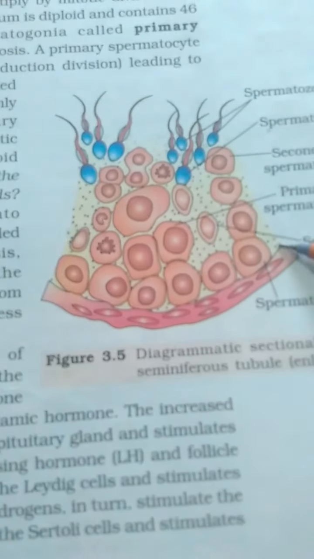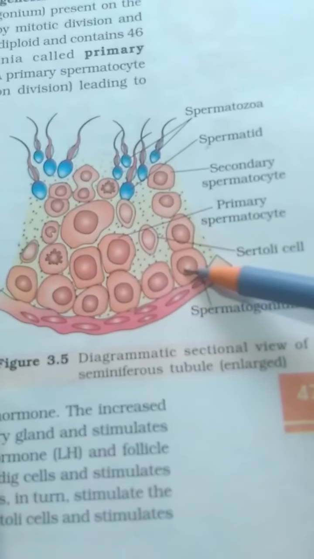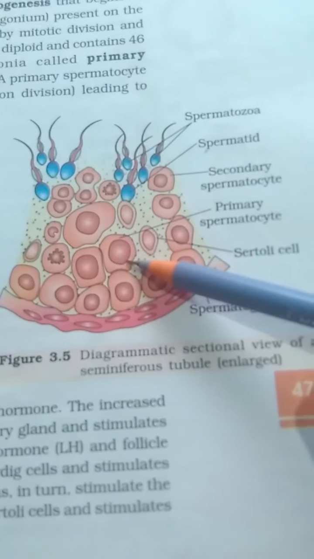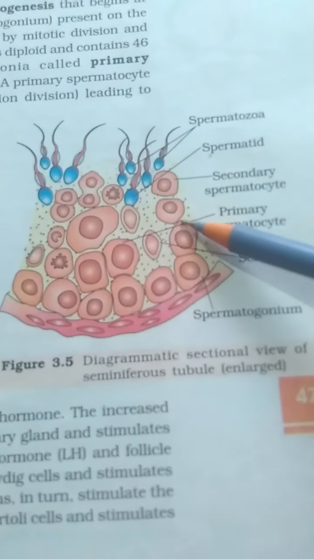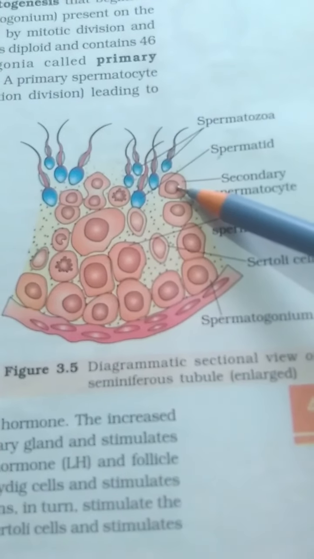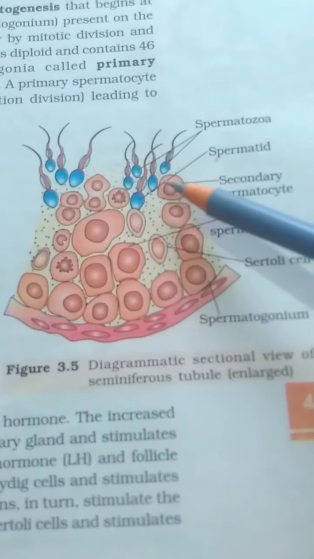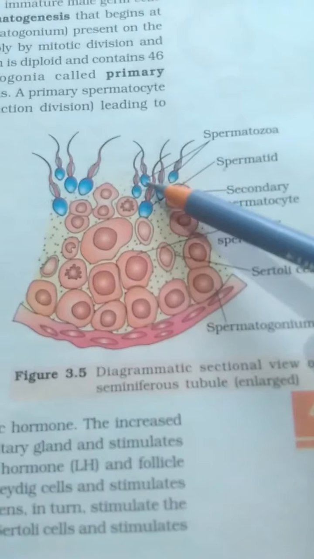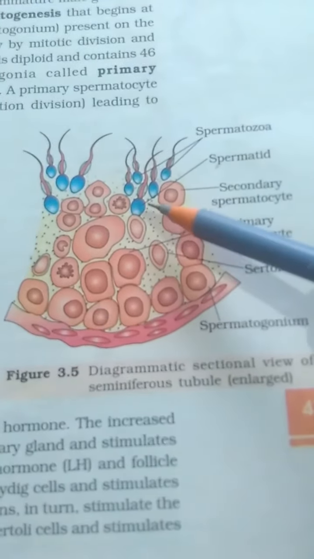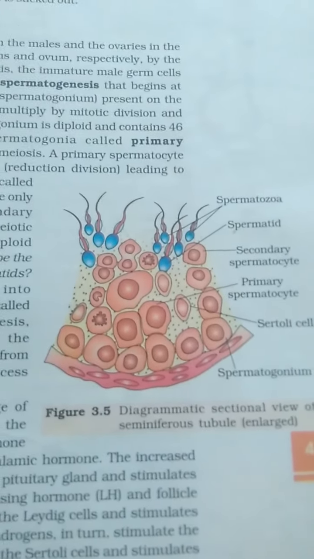This is germinal epithelium. Okay, these are spermatogonium. Spermatogonium divides and produces primary spermatocyte. Primary spermatocyte produces secondary spermatocyte. Secondary spermatocyte produces spermatids. Spermatids are non-motile structures, and finally these spermatids get transformed into motile sperms and their heads get embedded in the Sertoli cells, tall pillar-like cells, so that they can obtain nutrition from it.